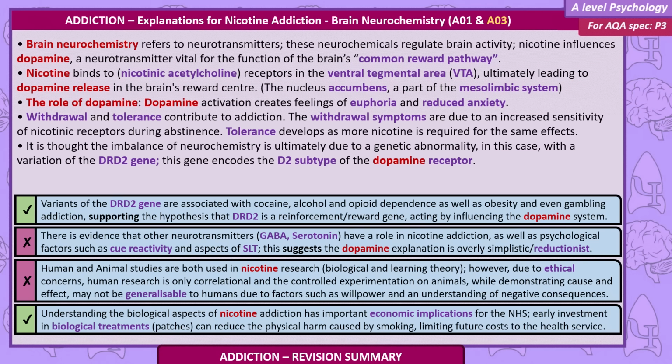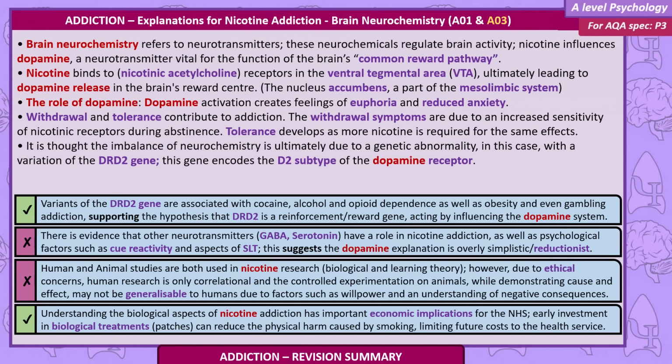The role of dopamine: dopamine activation creates feelings of euphoria and reduced anxiety. Withdrawal and tolerance contribute to addiction. The withdrawal symptoms are due to an increased sensitivity of nicotinic receptors during abstinence. Tolerance develops as more nicotine is required for the same effects.